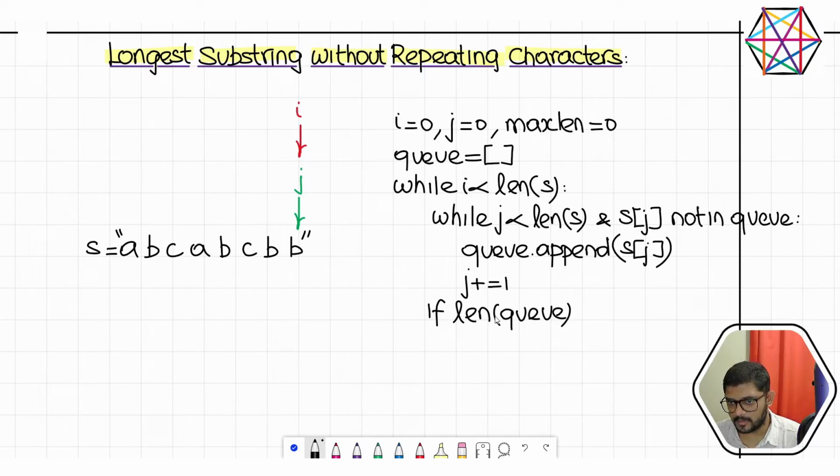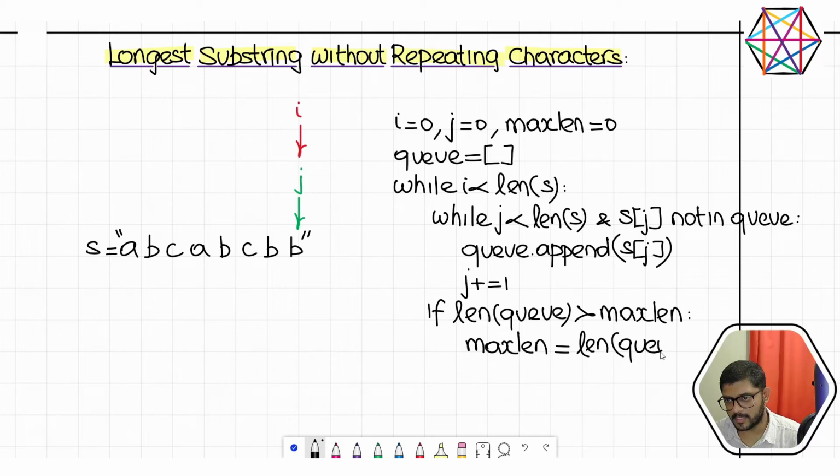If the length of our queue is greater than the maximum length, so this is where we are capturing the maximum length. Every time we form a bigger queue of non-repeating characters, we keep on updating the maximum length with the length of the queue itself. Once we are done with this, we pop off the 0th element.